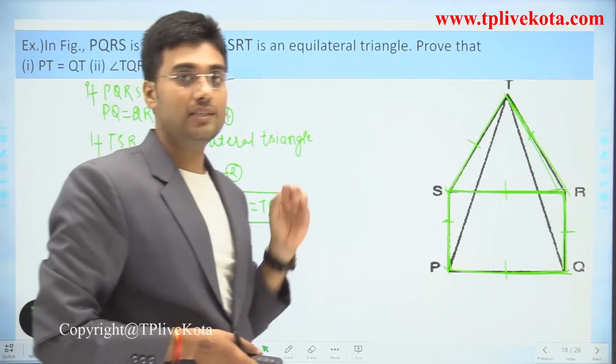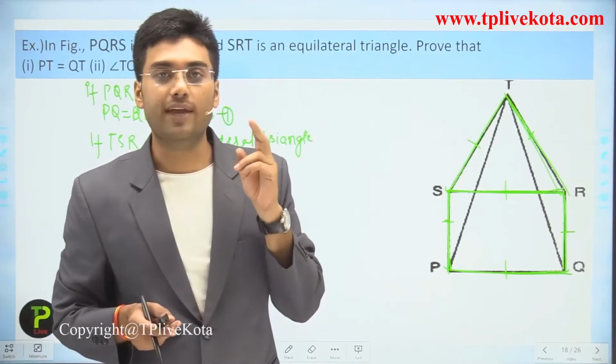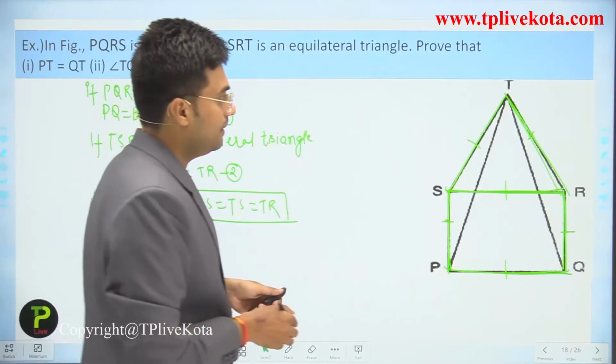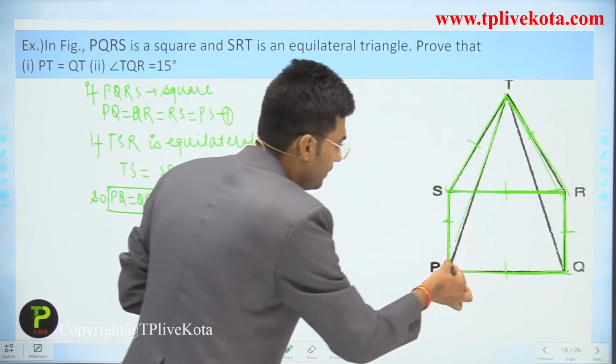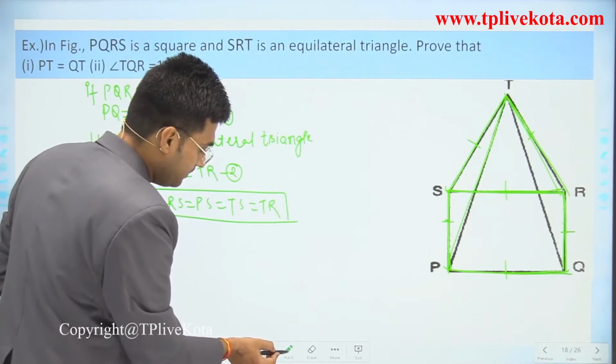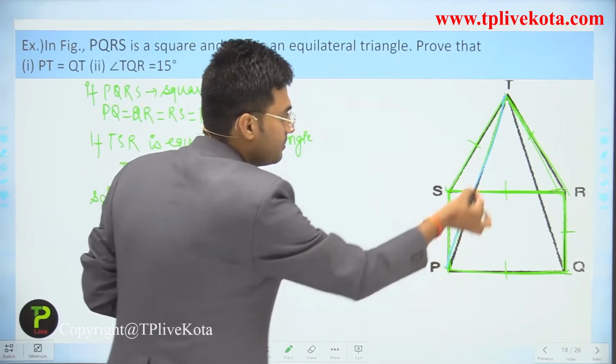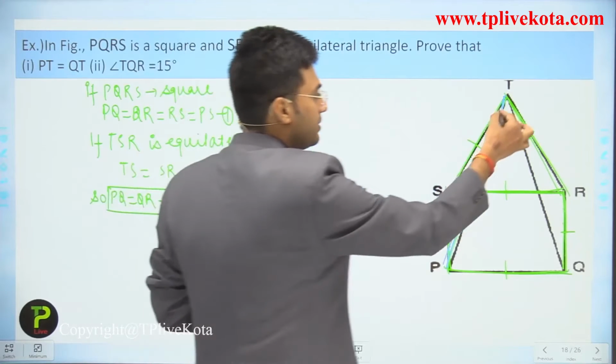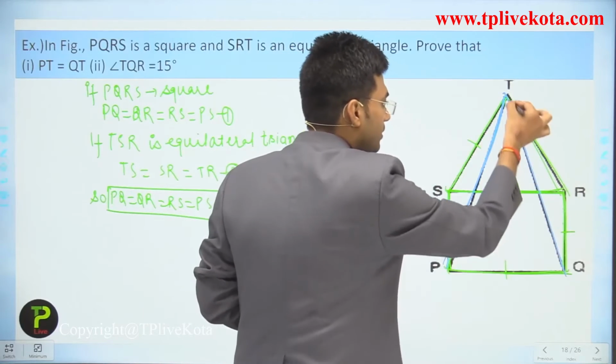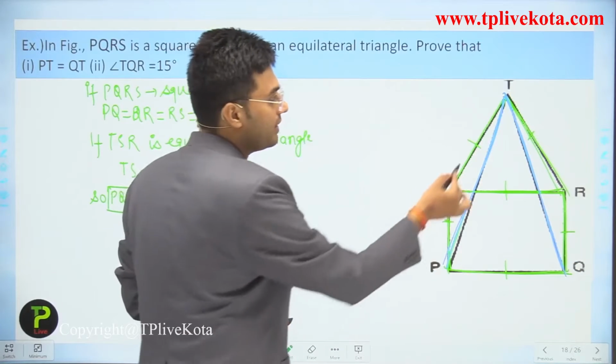First of all, let's observe in which triangles we have PT and QT. This side is PT, and this is QT. So students, we have to take these two triangles.